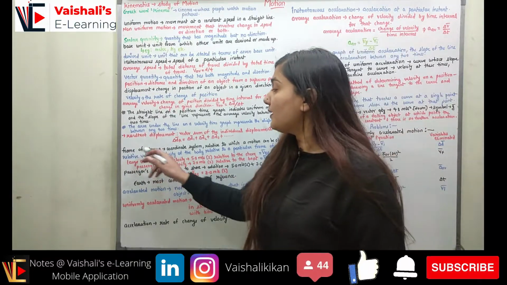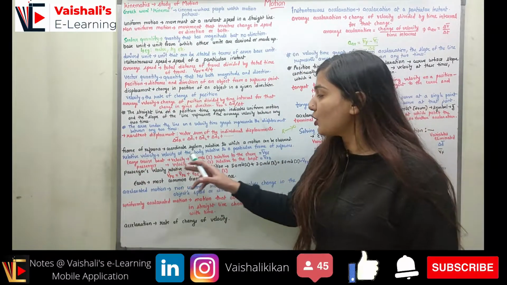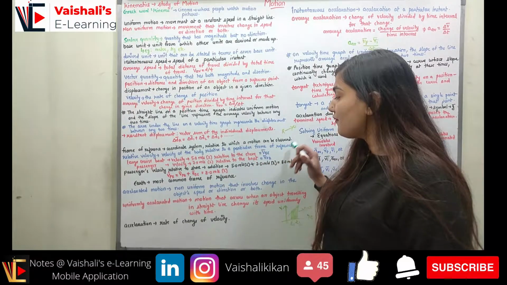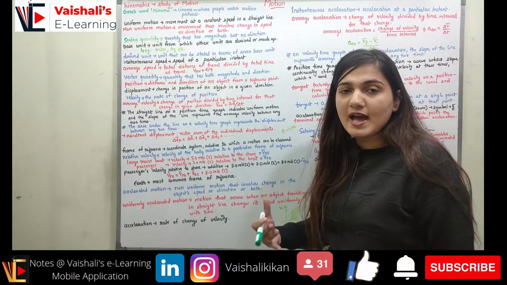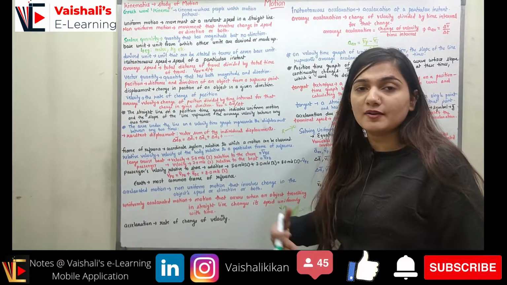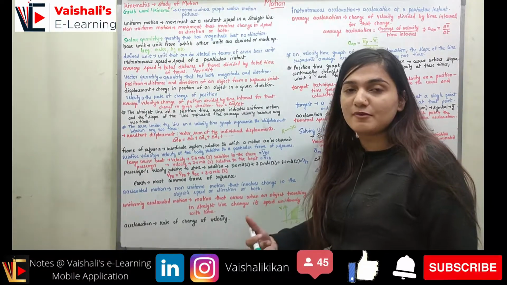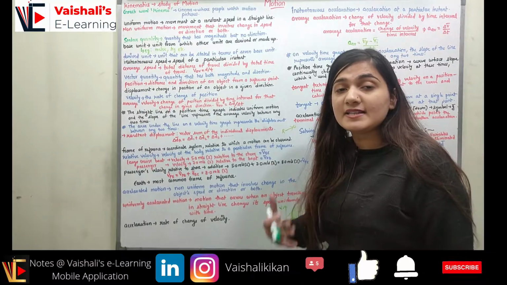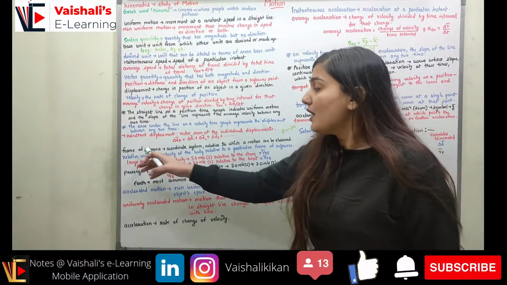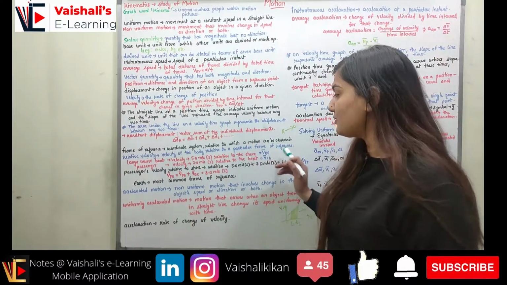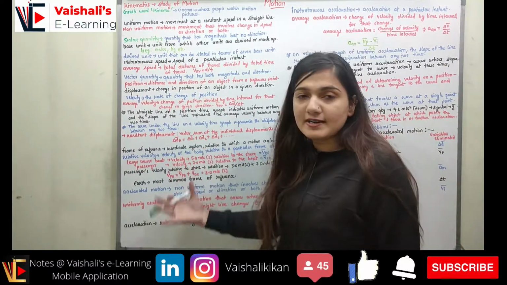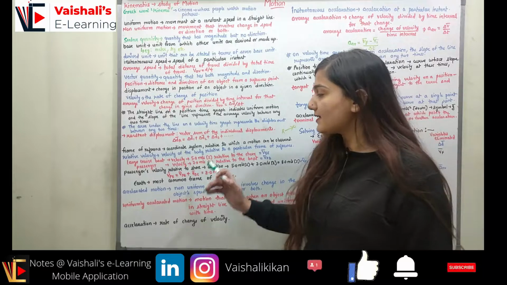right? So coming to the relative velocity. Relative velocity is the velocity of the body relative to a particular frame of reference. In a particular frame of reference, you will be having some velocity. If you move to a different frame of reference, you might see a different velocity. So the relative velocity you have to find out with a particular frame of reference only. For understanding this concept, let's have an example.